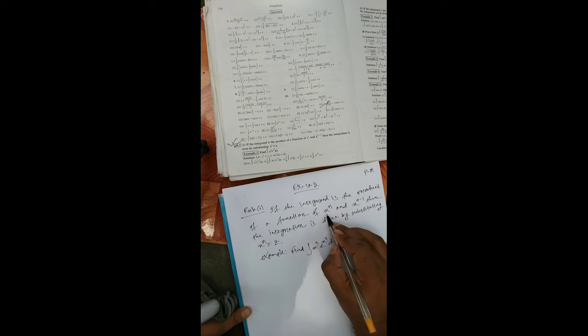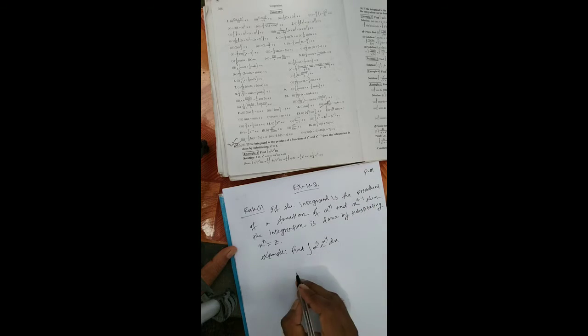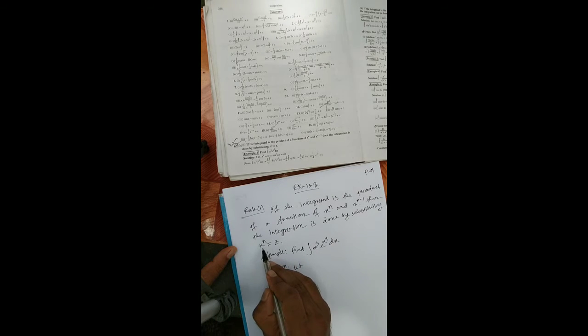Now look at this here, x to the power n and x to the power n minus 1. These two functions' product: here one power is n, another is n minus 1, that is, their difference will be 1. Solution: let us substitute x to the power n.